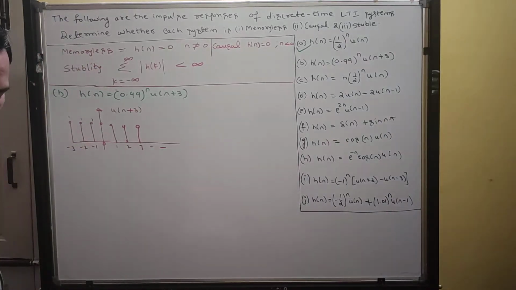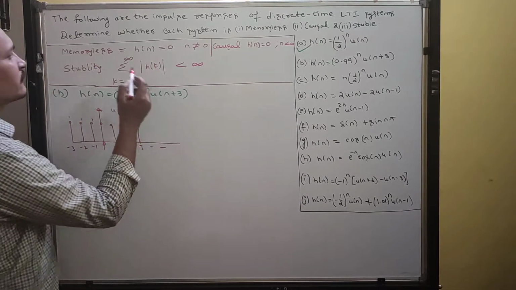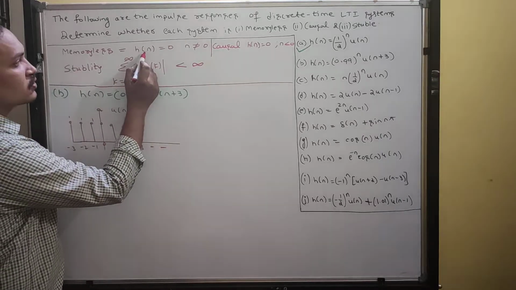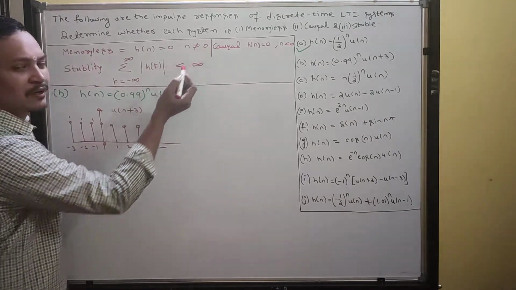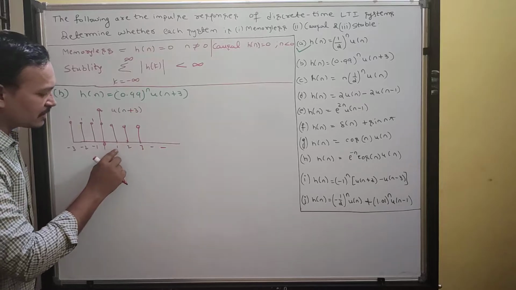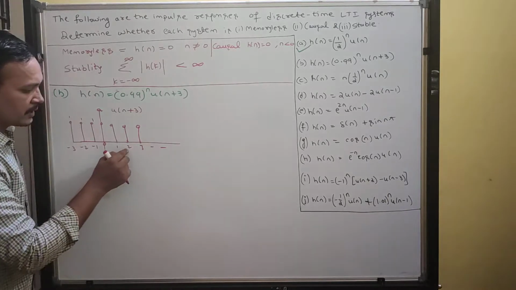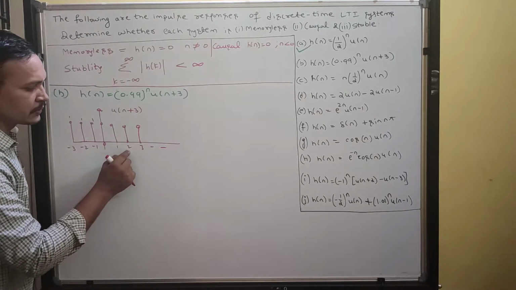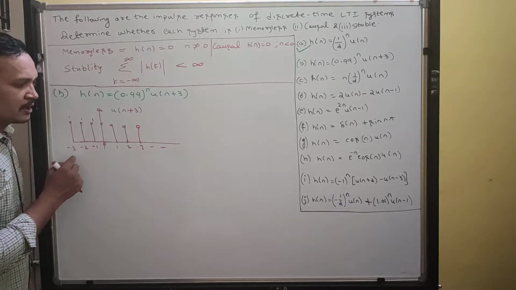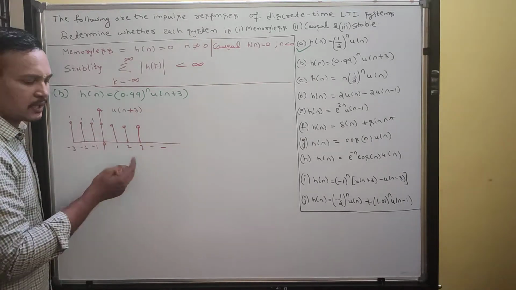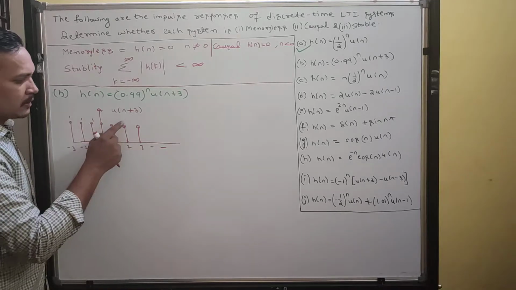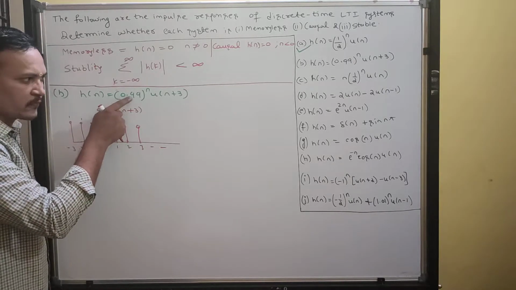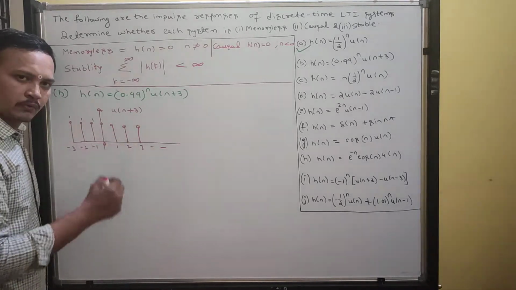But according to the definition for memoryless, h of n should be 0 for n not equal to 0. Here n is not equal to 0, meaning 1, 2, 3 or minus 1, minus 2, minus 3. The unit step values 1, 1, 1 are there, and they get multiplied with this factor, so definitely some magnitude will be there.